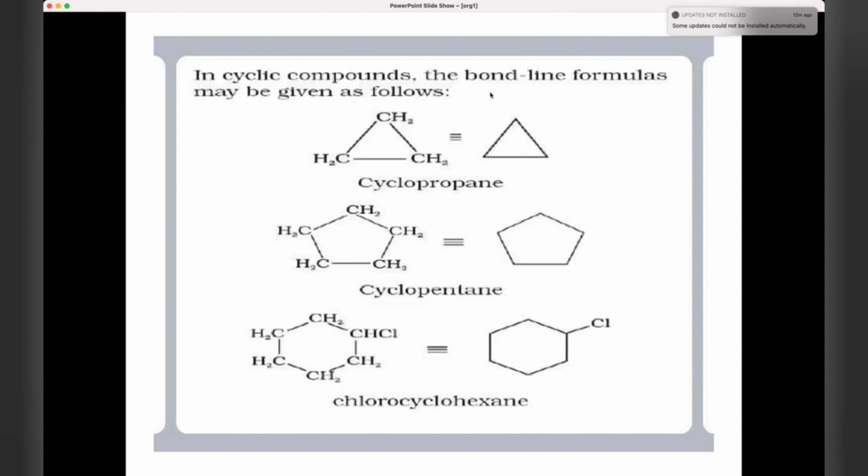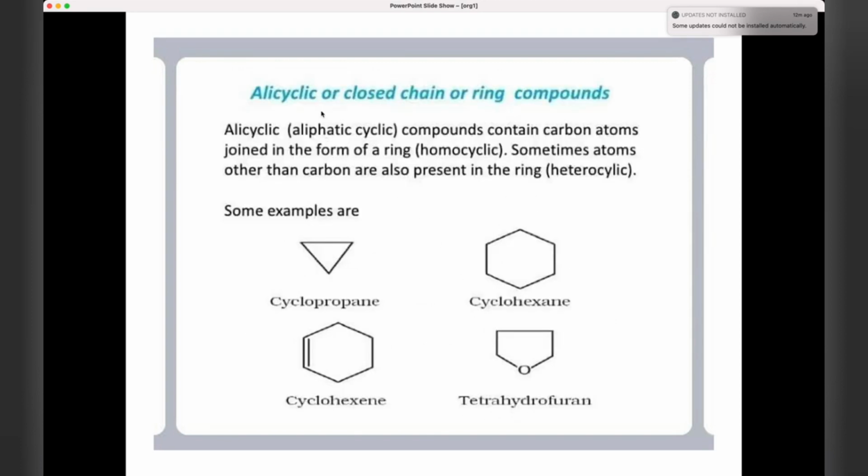Now cyclic compounds, the bond line formulas are given like this. Here cyclopropane, CH2, CH2, CH2, like this is a triangle. Now here all are CH2, 5 sides are there, so it is given like this. Then here cyclopentane, all CH, just this alone is CHCl, for that you put Cl here, or just a simple ring like this, simple structure like this. This is called chlorocyclohexane.